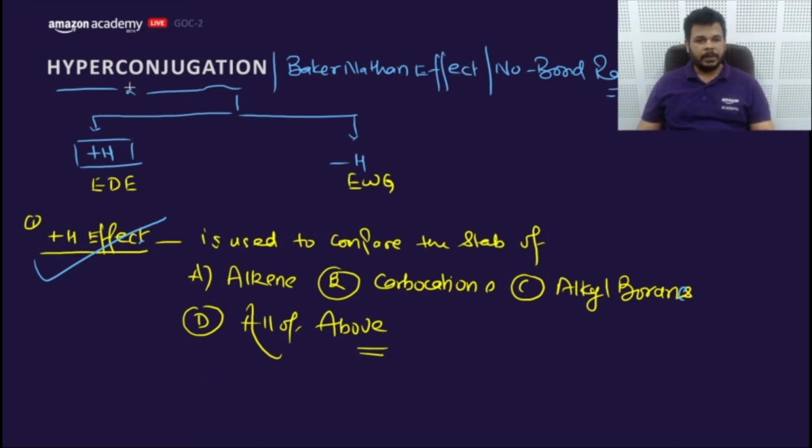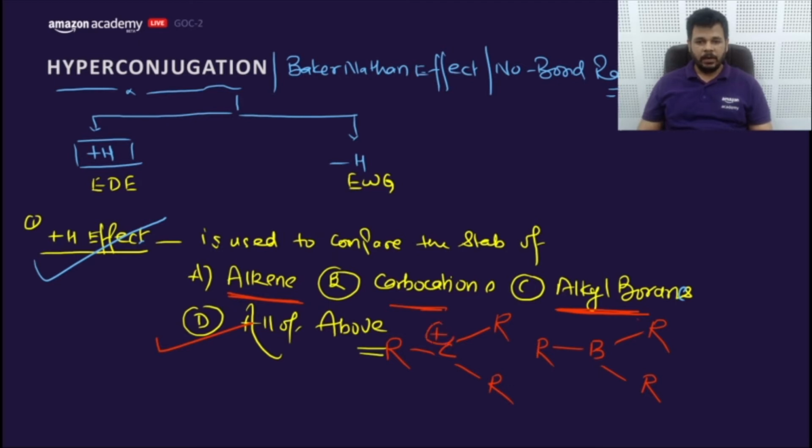Okay, let me correct you guys. The answer would be D. Alkene, you know about alkene, carbocation, but these alkyl boranes are as good as carbocation. Let me explain. What is the difference between a carbocation and alkyl borane? Nothing. It is just a difference of carbon and boron. It has a vacant orbital.